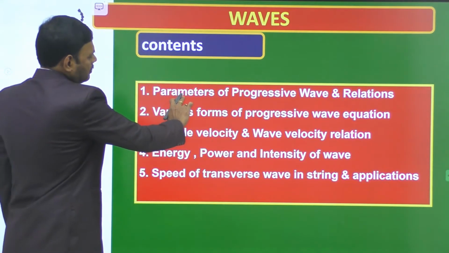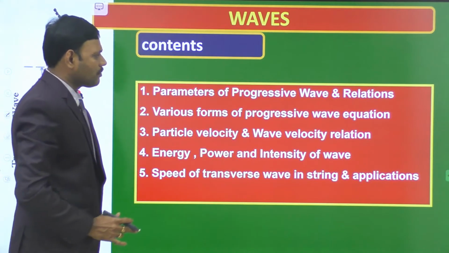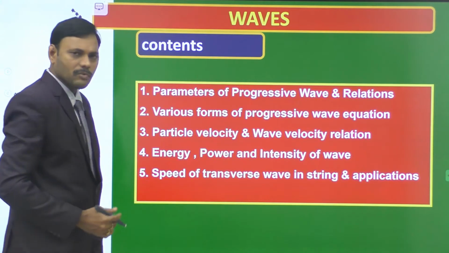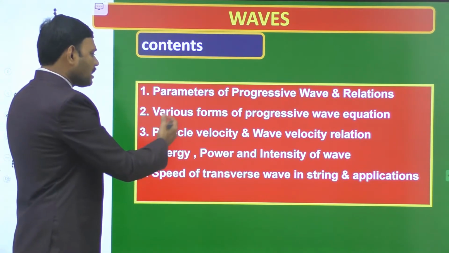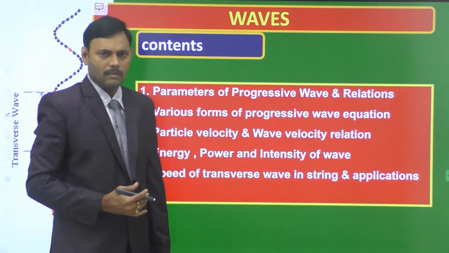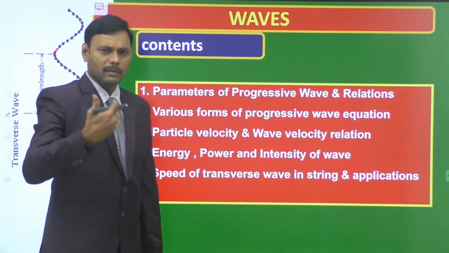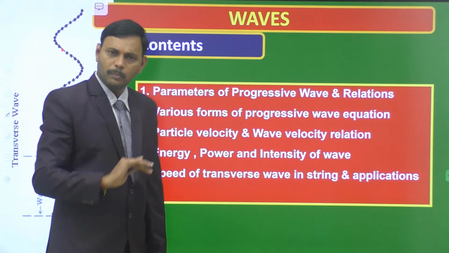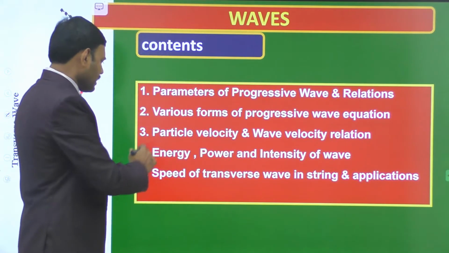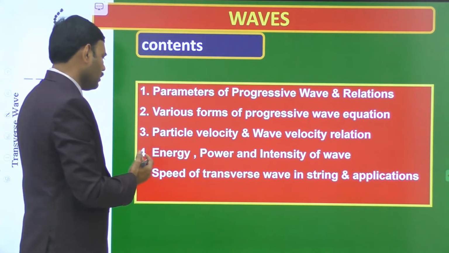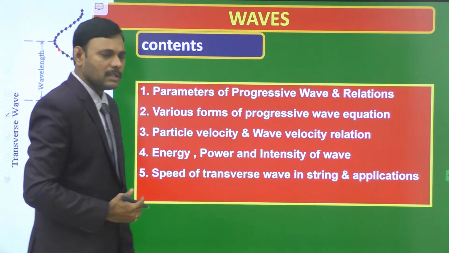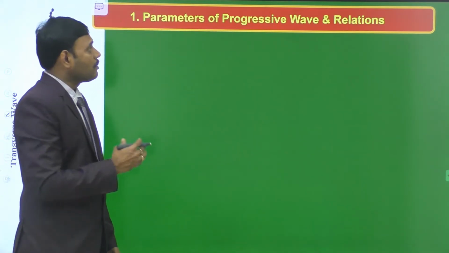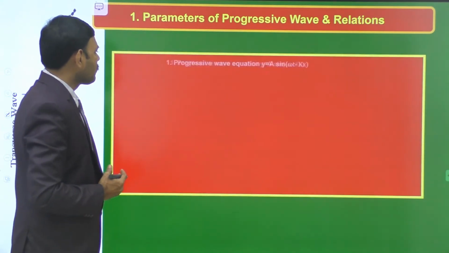We have to consider the parameters of progressive wave and relations among those parameters, and various forms of progressive wave equation, and particle velocity and wave velocity relations. While a wave is propagating, the vibrating particle has one velocity, the propagating wave has another velocity, and we study the relation between the particle velocity and wave velocity. Next, energy, power and intensity of wave, then speed of transverse waves in string and their applications. So let us move on to the first content, that is parameters of progressive wave equation.